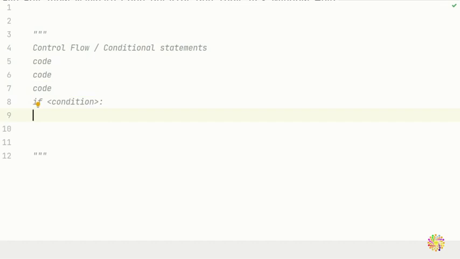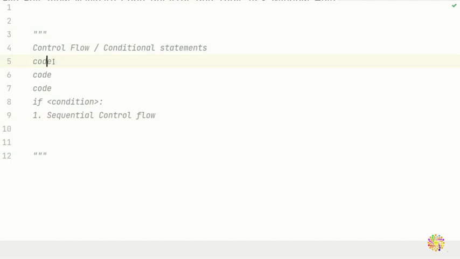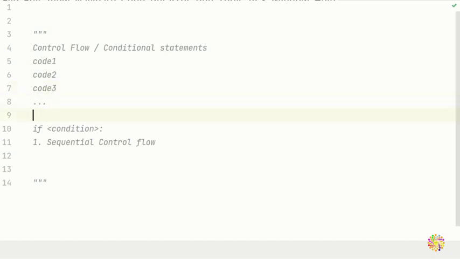All right, so we have three types of control flow, and you are going to see them. The first one is sequential. What's sequential control flow? Sequential control flow is when the computer goes line by line. As I said here, you put a code. That's your first code, code 1, a block of code. Then it's code 2, then code 3, and it goes all the way to code n.